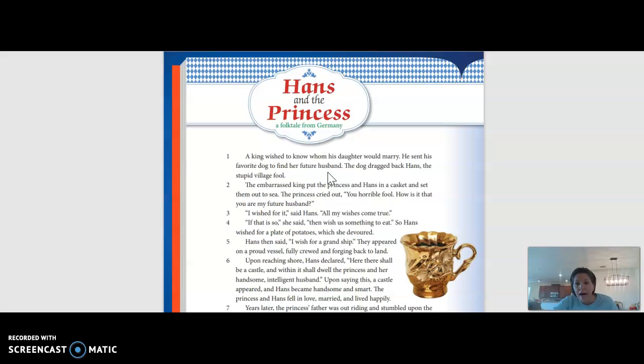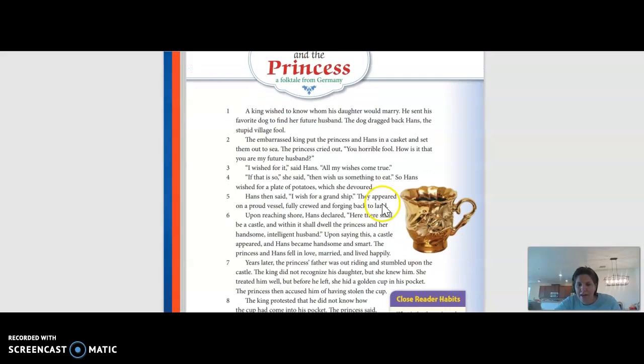He sends his dog out and the dog is supposed to drag back the person who his daughter, the princess, is going to marry, and he brings back this village fool named Hans. And so the king is pretty upset and he does something kind of terrible to them and they sort of disappear. And there's a few words here we need to talk about before you begin reading.